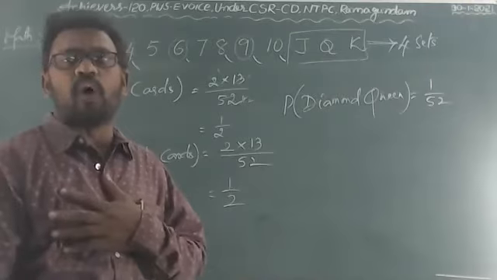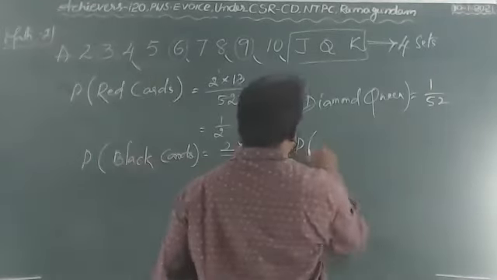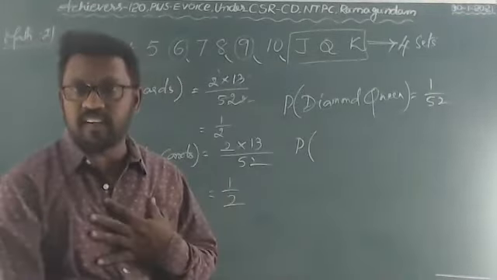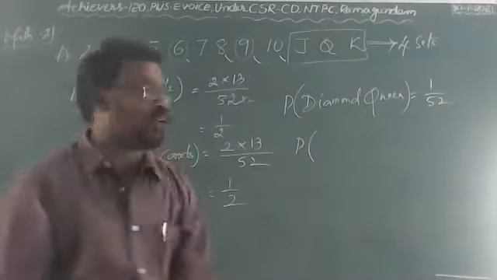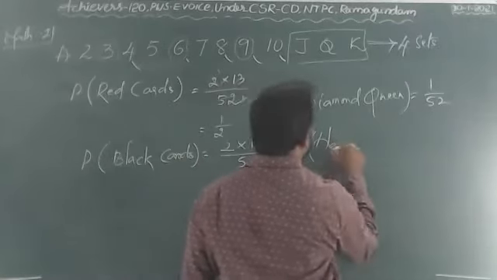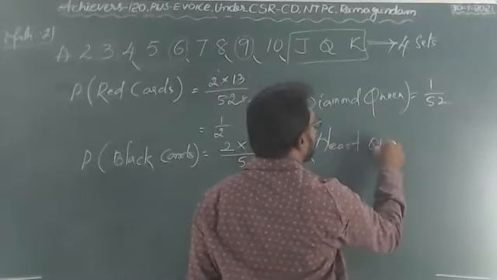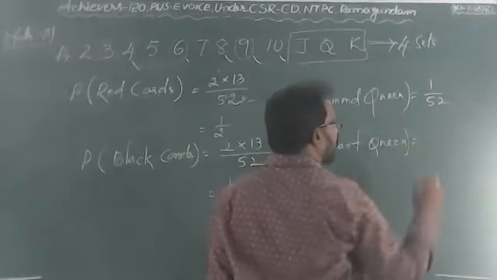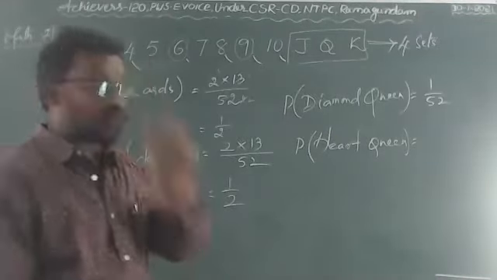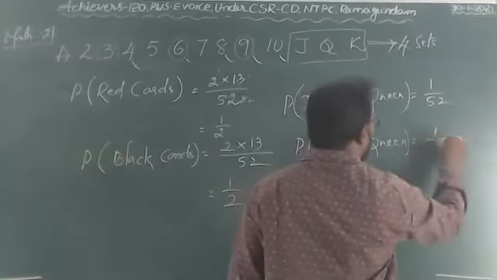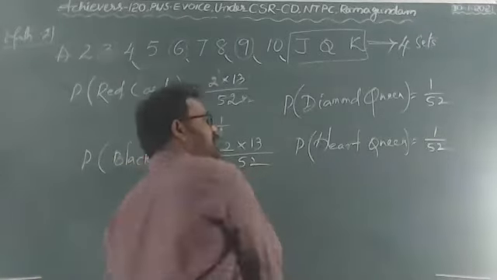Same like that, what will be the probability of getting the heart queen? In the hearts set, only one queen will be there. That is also 1 by 52.